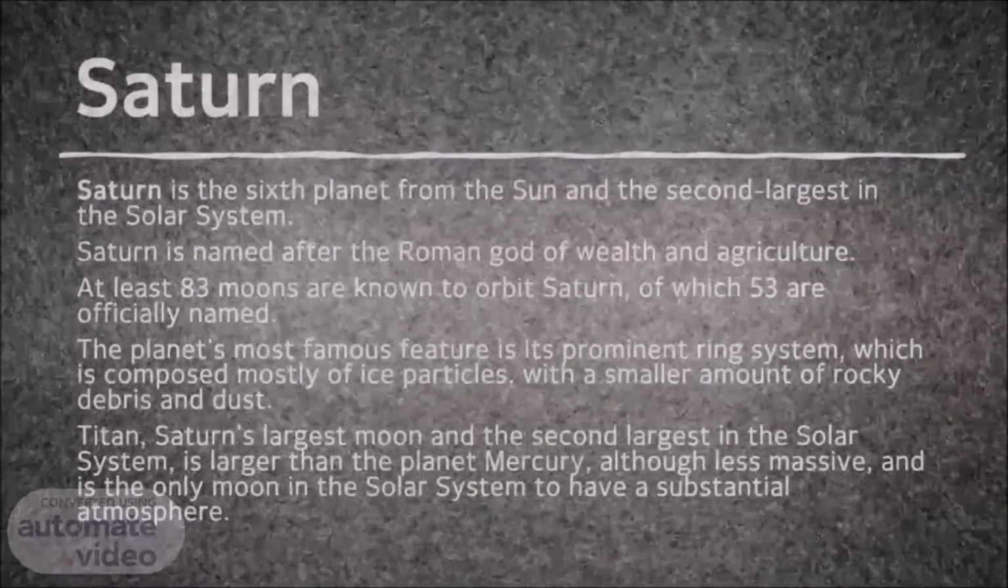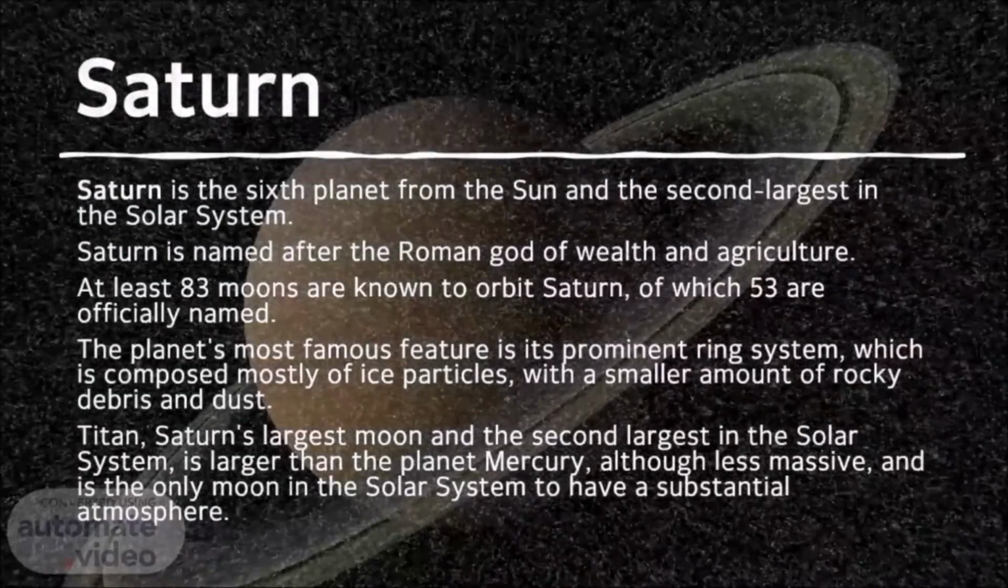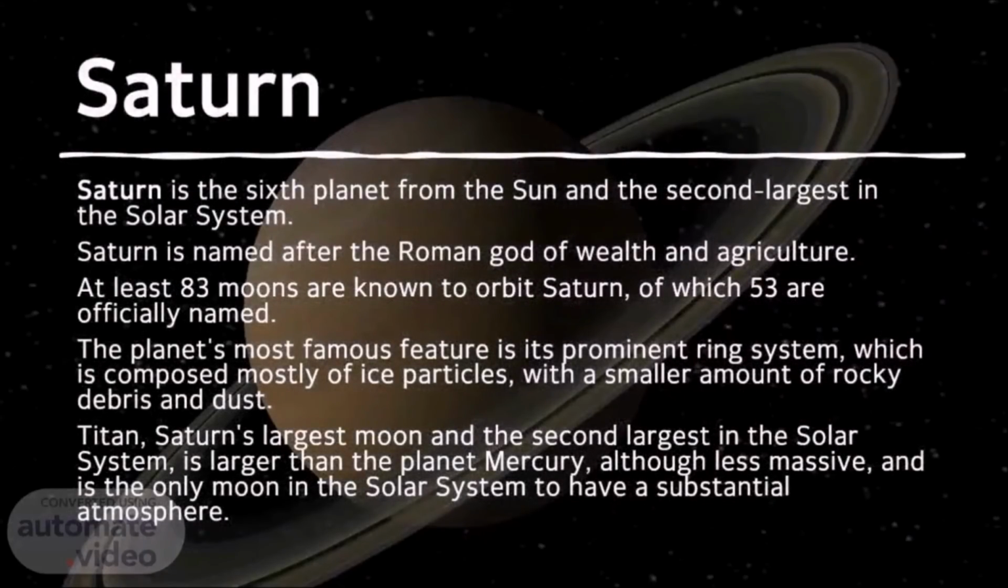Saturn. Saturn is the 6th planet from the Sun and the 2nd largest in the Solar System. Saturn is named after the Roman god of wealth and agriculture. At least 83 moons are known to orbit Saturn, of which 53 are officially named. The planet's most famous feature is its prominent ring system, which is composed mostly of ice particles, with a smaller amount of rocky debris and dust.